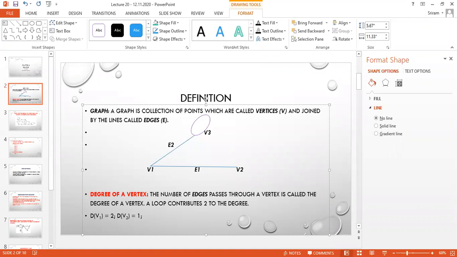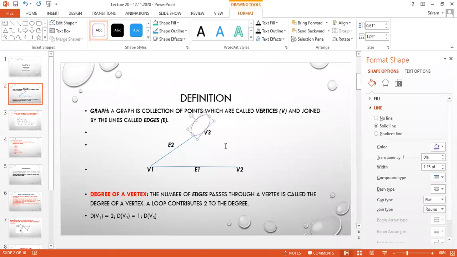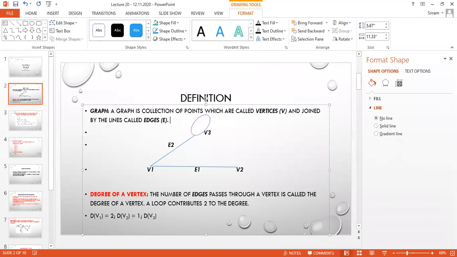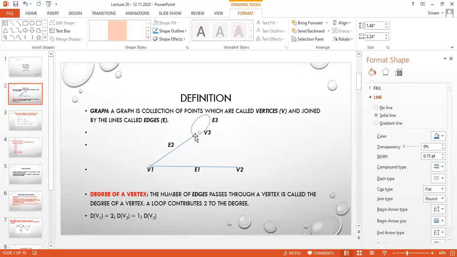I am going to find the degree of V3. Here, how many lines are passing? One line. But the loop will contribute 2 to the degree. Here, if I take this loop as E3, edge 3, it will contribute 2 to the degree. Why? Because I don't know from which point it will start and end. Maybe going from left to right, or maybe right to left? We don't know. So the loop contributes 2 to the degree.